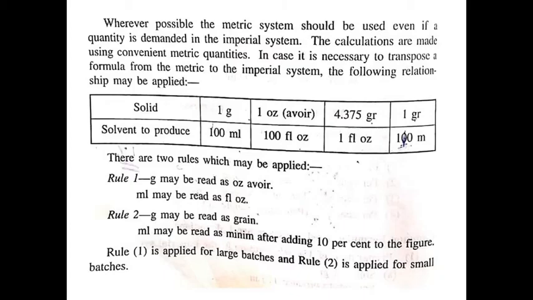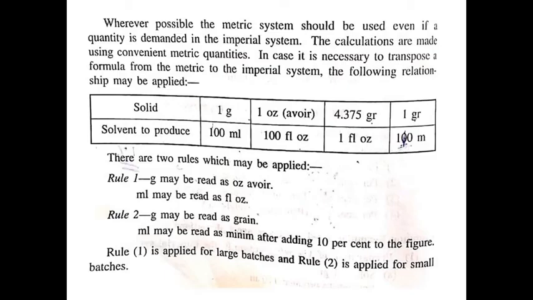Likewise, 4.375 grain is required to dissolve into 1 fluid ounce of solvent to produce a 1% solution. Likewise, 1 grain is required to dissolve into 100 minims of solvent to produce a 1% weight by volume solution.